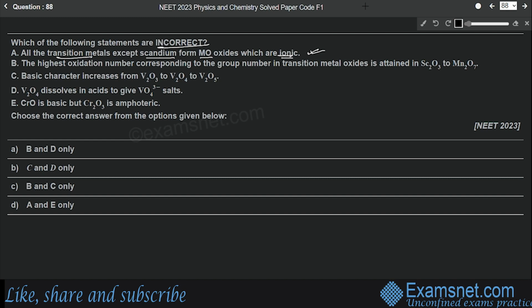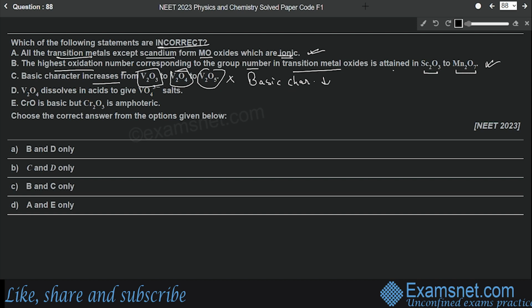Then the second statement says the highest oxidation number corresponding to group number in transition metal oxides is attained in Sc2O3 to Mn2O7. This is also correct. This line is also from NCERT. Then the third statement says basic character increases from V2O3 to V2O4 to V2O5. This is incorrect because basic character decreases, not increases.